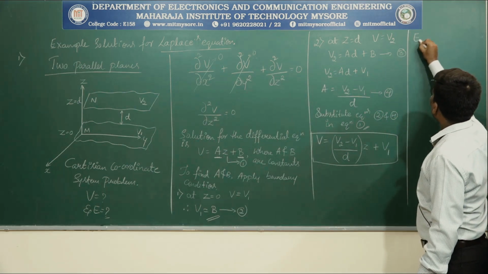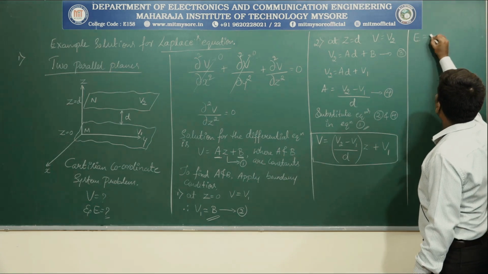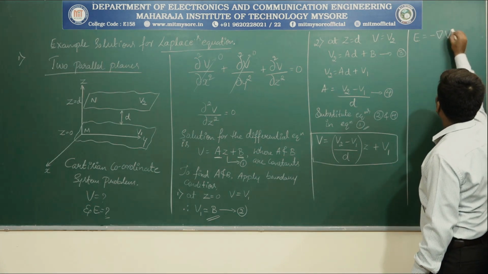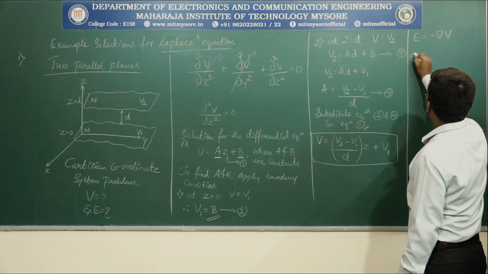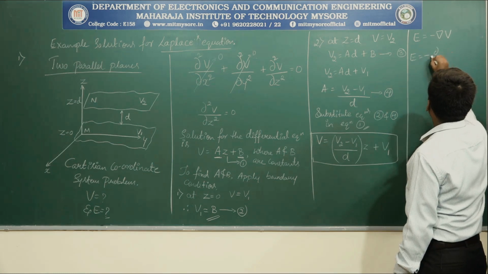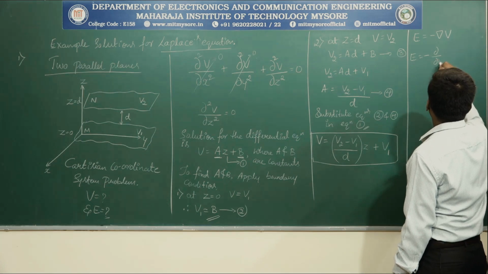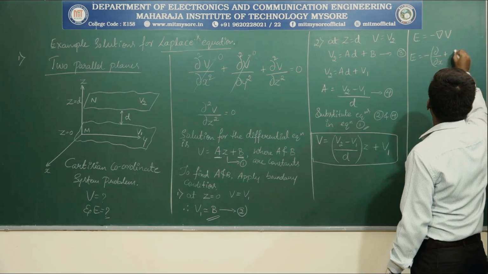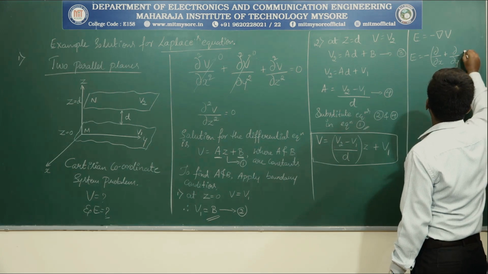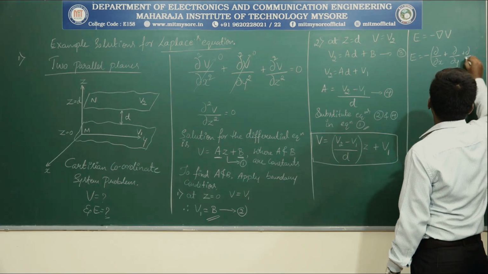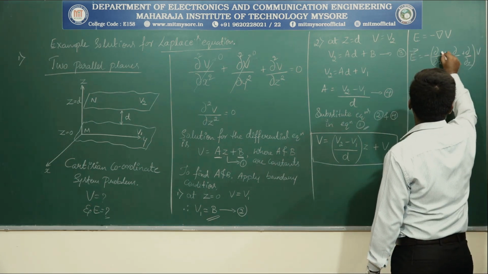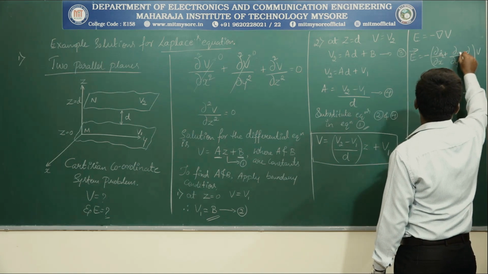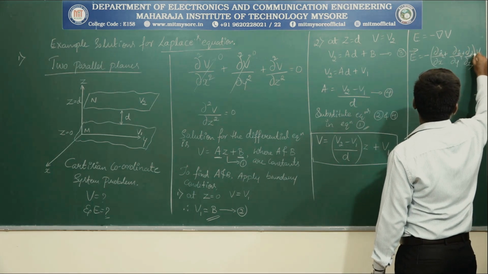What is E? E is equal to minus gradient of V. What is this gradient? Gradient can be represented as dou by dou x plus dou by dou y plus dou by dou z, and in terms of vectors we get a cap x, a cap y, a cap z.